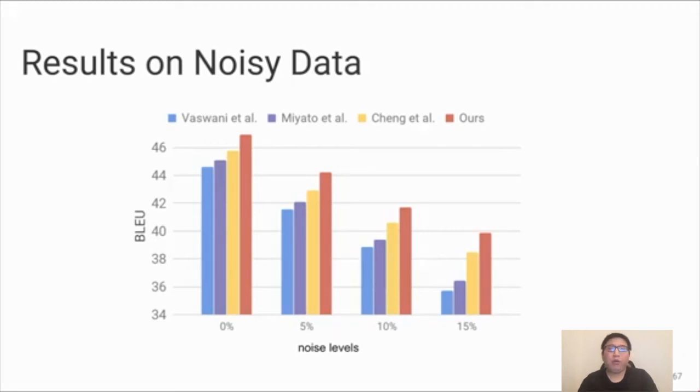Now, when we compare different approaches, their BLEU score, as shown in the y-axis of this figure, we see a consistent improvement of our method across all noise levels. And we also find that the improvement gap can become bigger with the growth of the noise level.